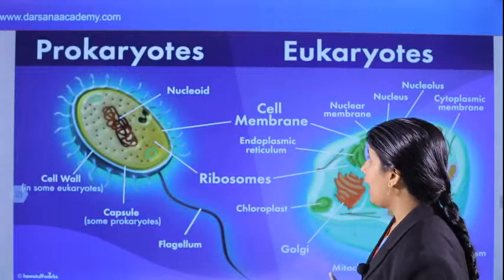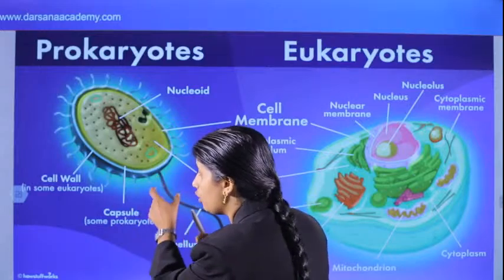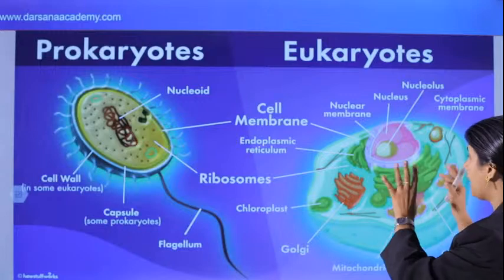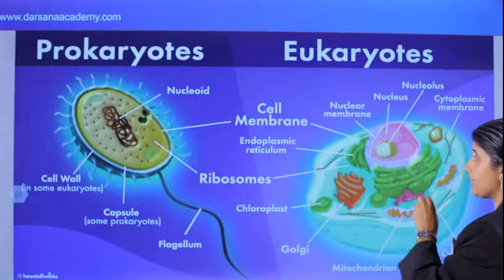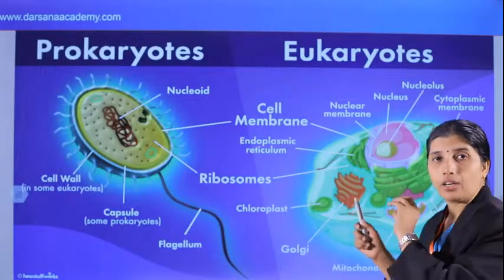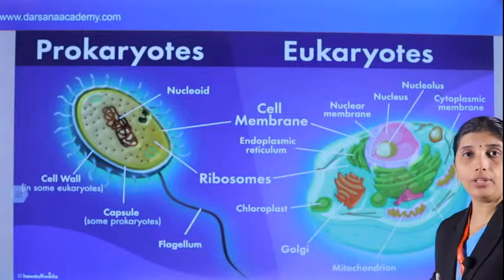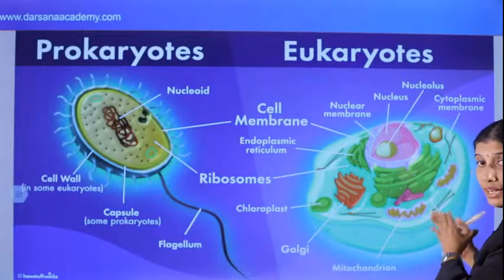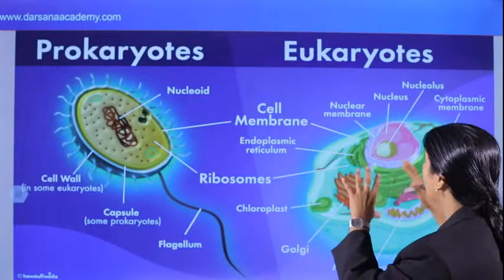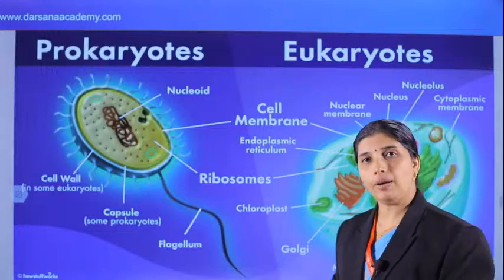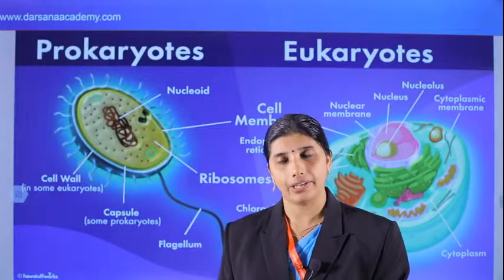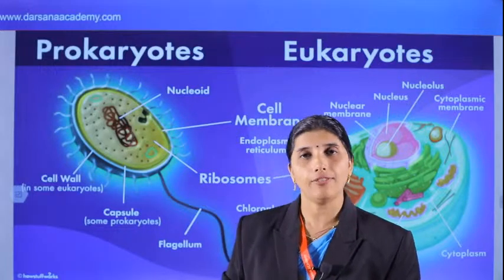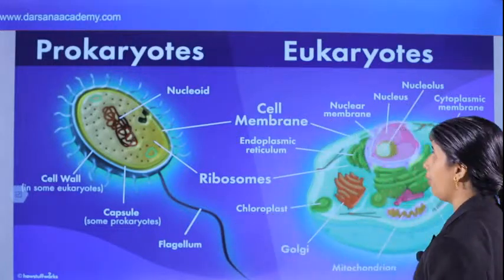Prokaryotes have no true nucleus, they have no membrane-bound organelles. Here, in eukaryotes, there is a true nucleus and membrane-bound organelles. They have endomembrane systems such as endoplasmic reticulum, Golgi apparatus, lysosome, vacuole. We know that. There is chloroplast, then mitochondria, then peroxisome, that is, microbodies are there. That is the case of eukaryotes. Every point you have to study in the NCERT. Diagram is also very important. You have to go through every diagram, that's very important.